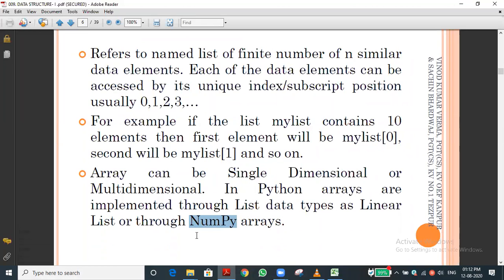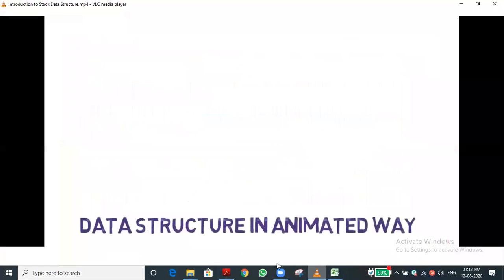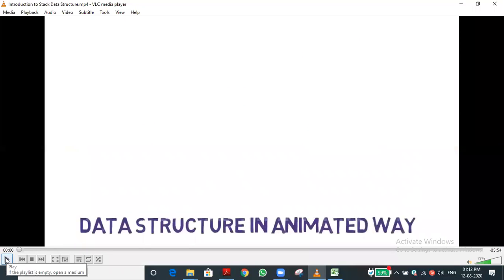Okay, let me come to the stack. Before we enter into that, I would like to show one video. It explains things very simply. If you see it, you can get some idea. Okay, I will play that. Could you see the screen, the VLC screen? Yes.